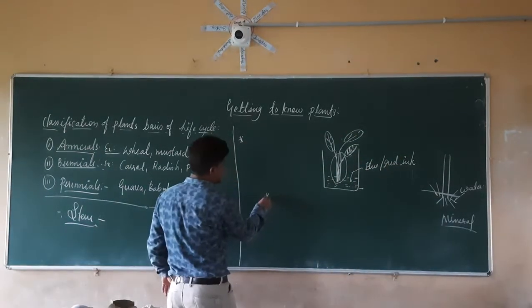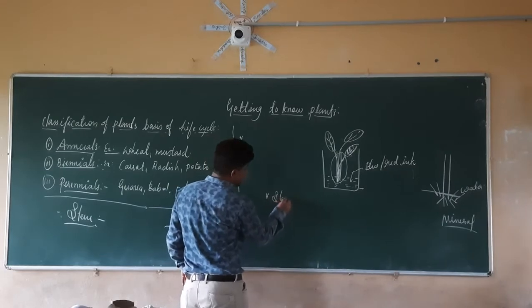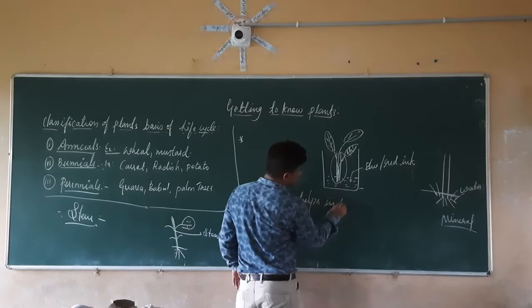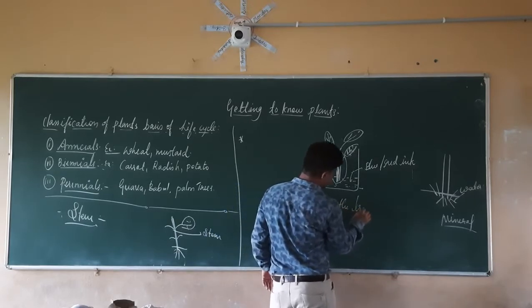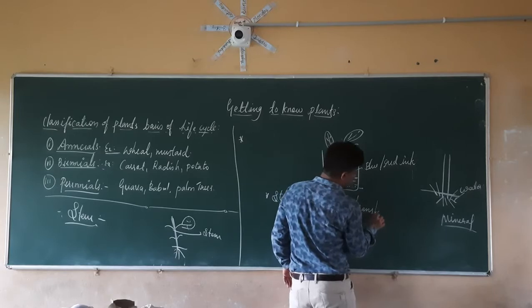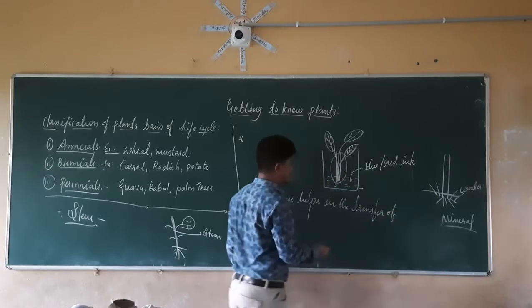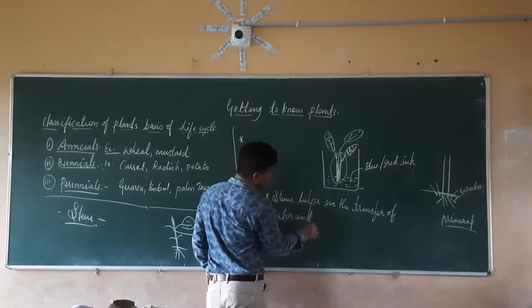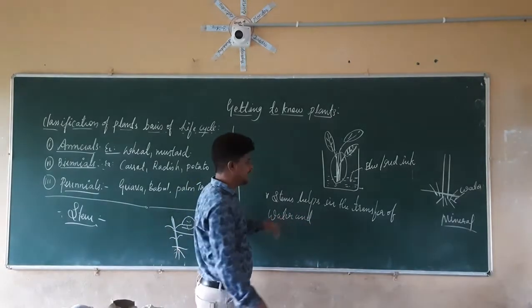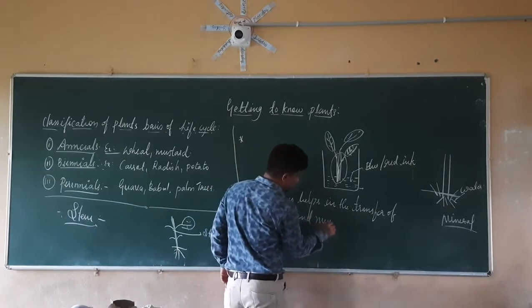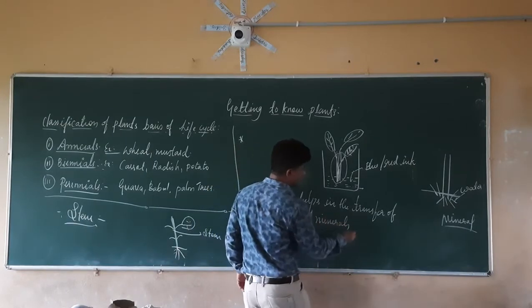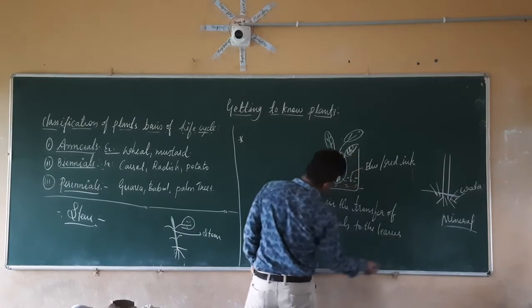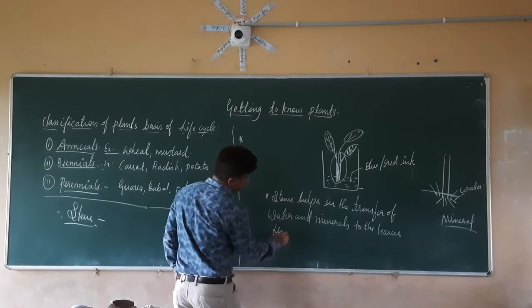So here we can say that stems help in the transfer of water and minerals to the leaves from the root.